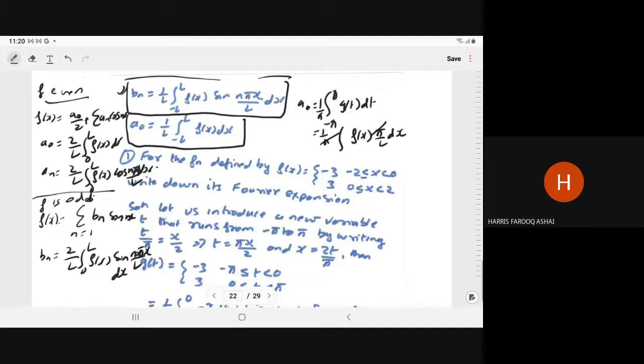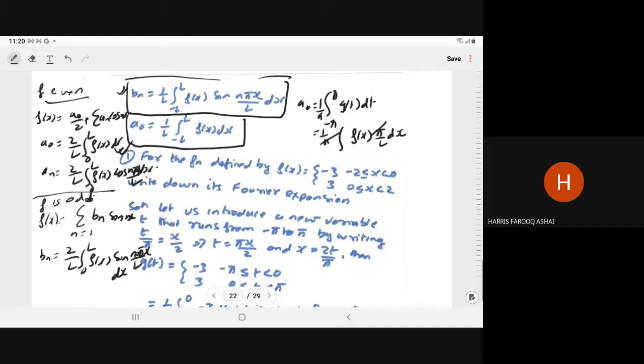Now let us have some questions over this. Question number 1 from the section 36. For the function defined by fx is equal to minus 3 and 3 for the interval minus 2 to 0 and 0 to 2, write down its Fourier expansion.